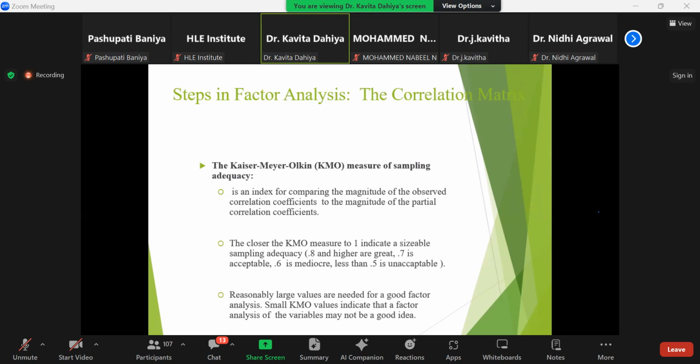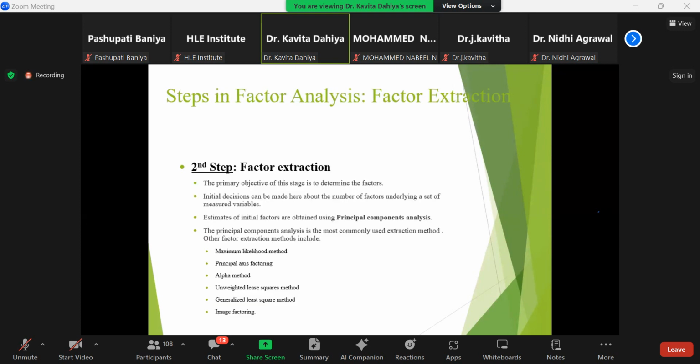If the KMO value is greater than or close to 0.8, it is assumed to be great, an admirable figure. If it is above or near 0.7, then it is acceptable. 0.6 is mediocre and 0.5 is not acceptable at all.